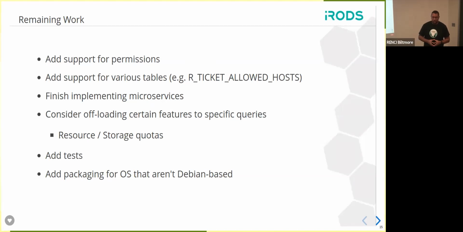Okay, so for remaining work, there are still some things that we have to do before this is production ready. That being, we need to apply and add support for permissions around data objects and collections. We also have to add support for various tables that aren't yet supported in GenQuery2, for example, the R-ticket allowed hosts table. We need to finish adding support for microservices.